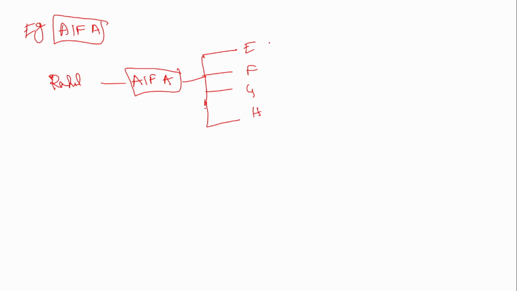If you see the shareholding, 25% of the fund goes to each company. Suppose Rahul is investing, say for an example, 1000 rupees in this alternate investment fund A. Generally it is more, 1000 rupees is not acceptable, it will be only in lakhs, but just for an example I am telling. So, if Rahul invests 1000 rupees in alternate investment fund A, 250 will go to E, 250 to F, 250 to G and 250 to H. This is how all the money will be separately invested in these stocks.